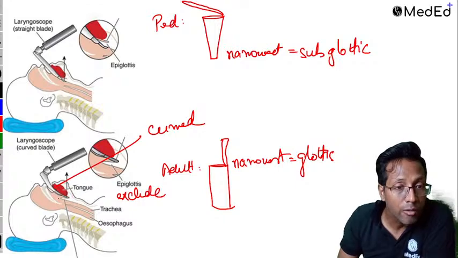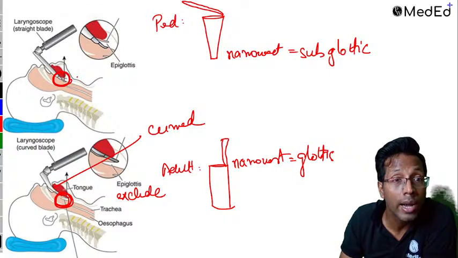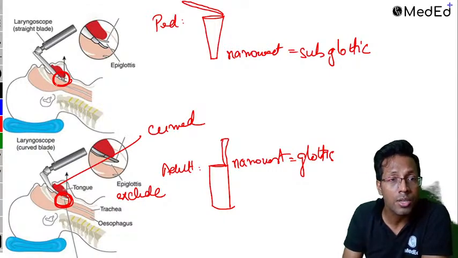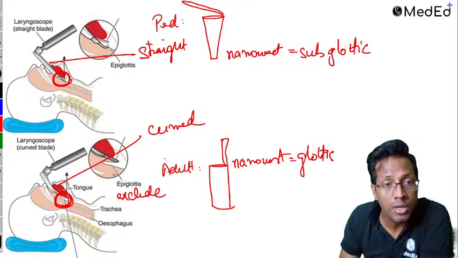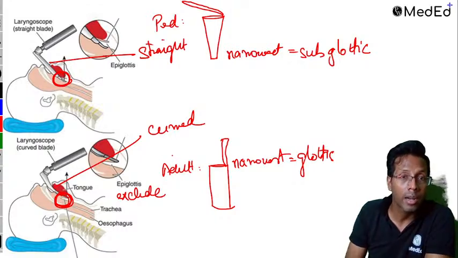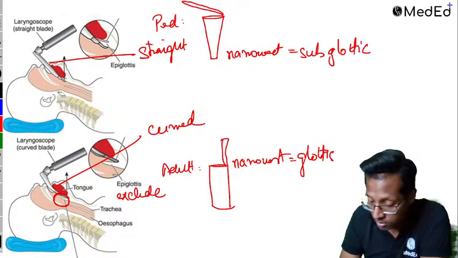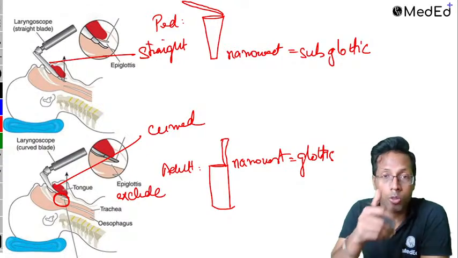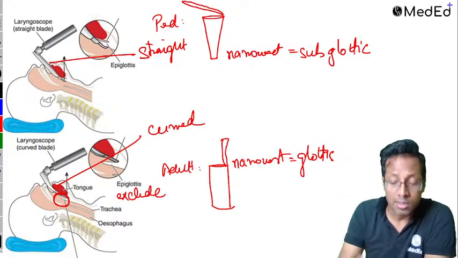Difference. In a curved blade, the epiglottis is excluded. In a straight blade, the epiglottis is included. That is the difference because of the airway of the adult and the pediatric patients. And this is why you prefer to use a straight blade in a pediatric patient and we prefer to use a curved blade in an adult. And the reason is because of this epiglottis, right? Omega shape, long, floppy epiglottis in children. Correct, Dr. Pratyusha, absolutely correct. Okay, so that is the reason behind it.